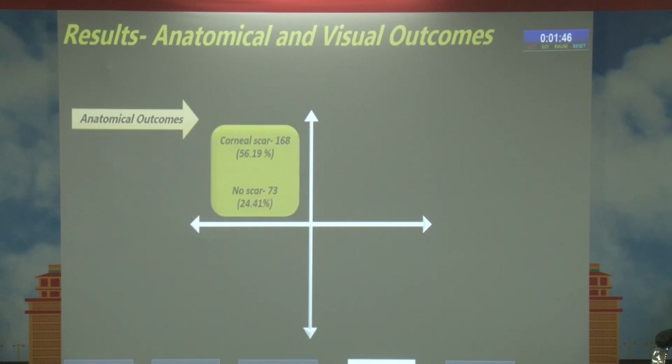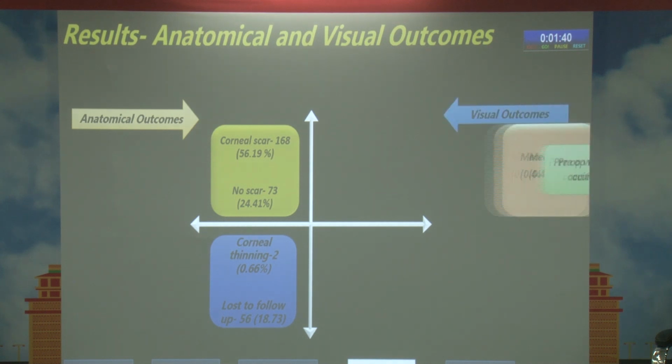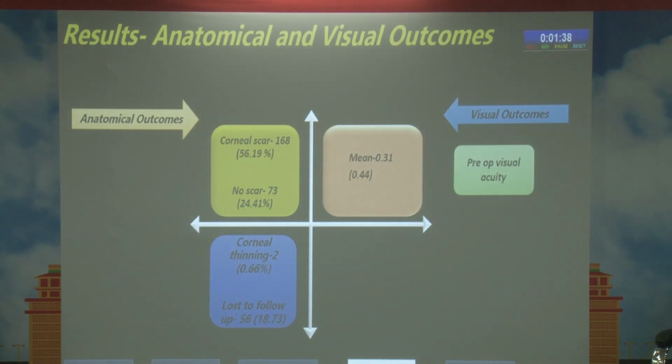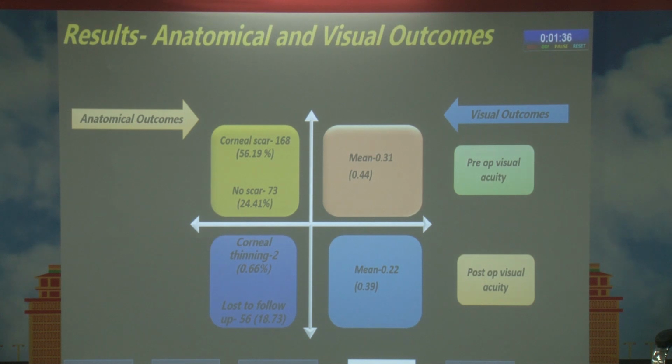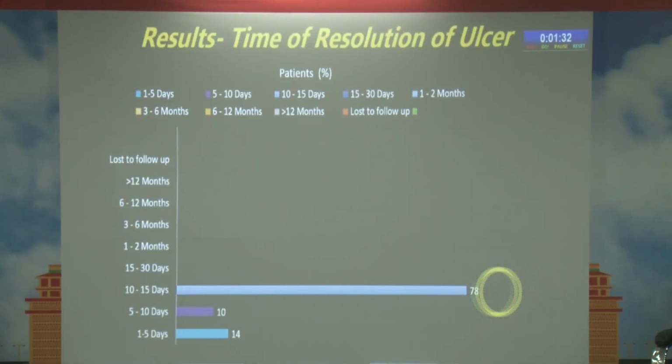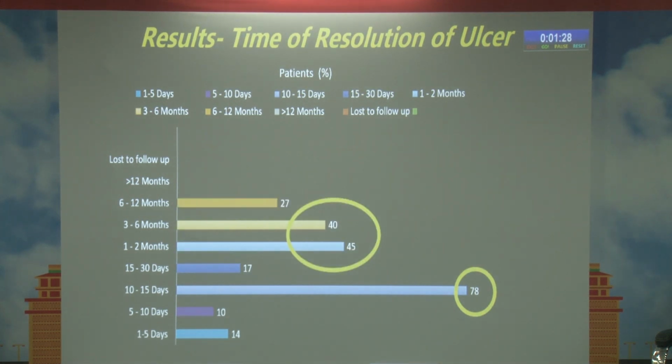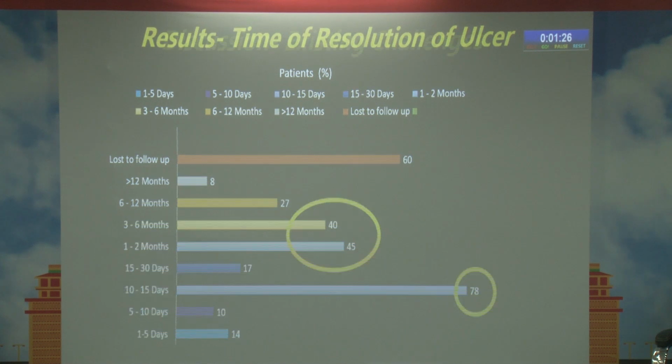Coming to the anatomical outcome, 168 patients had a corneal scar, 2 had corneal thinning, and there were a few subjects who were lost to follow-up. The mean preoperative visual acuity was 0.31 and the postoperative visual acuity was 0.22, which was not significant. Coming to the time of resolution, around 100 subjects resolved within 2 weeks, and the majority of subjects healed within 3 to 6 months, which had a corneal scar later on.